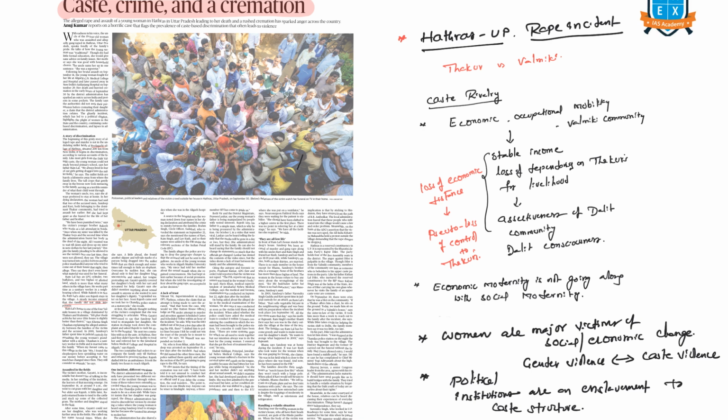So unless political and administrative institutions are liberated from the caste hierarchies, the social liberation of communities like the Valmikis may not happen. That's why institutions have to free themselves first and liberate various downtrodden, marginalized communities in India. That is the point to take home.